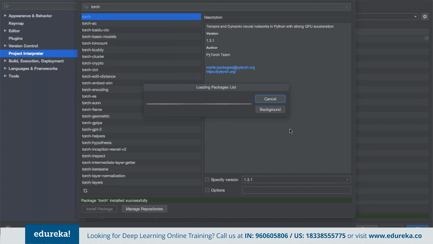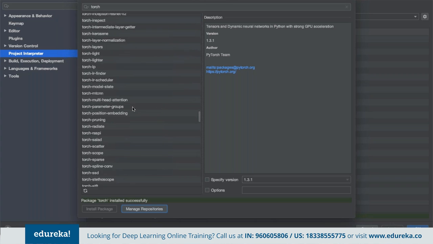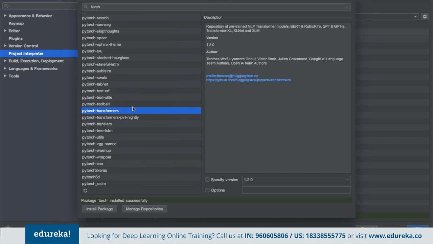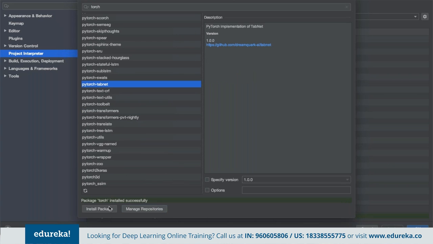So as you can see, this has been installed successfully. And in the same way, suppose we have multiple other related libraries available for Torch, such as Torch layers and Torch flame. We don't have to worry about installing these manually. We can simply choose the library here and then click on install package. That's one of the advantages we get with PyCharm, where we get support for multiple libraries and can install them without worrying about the manual method.